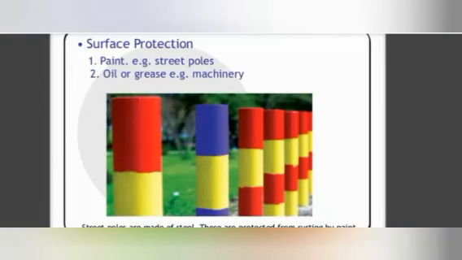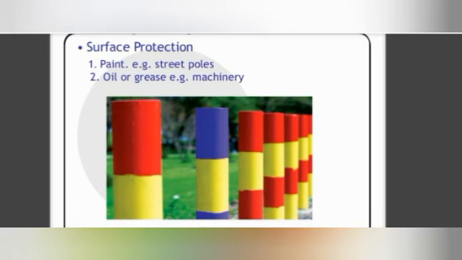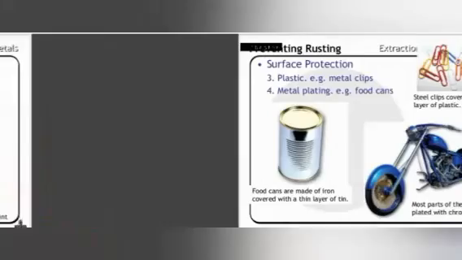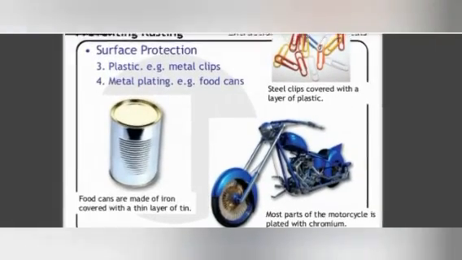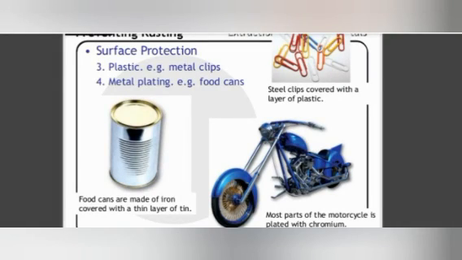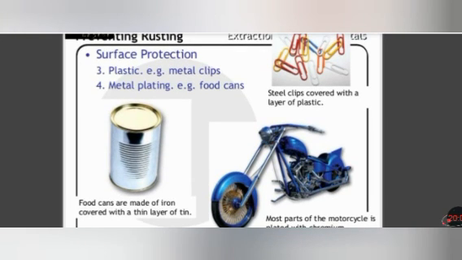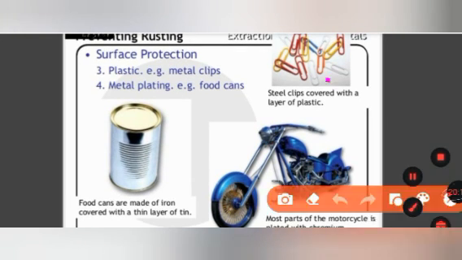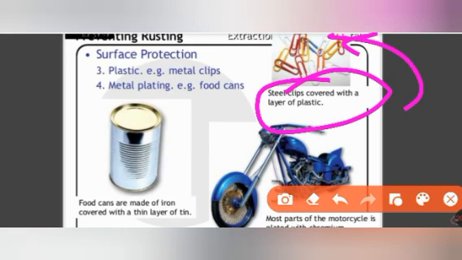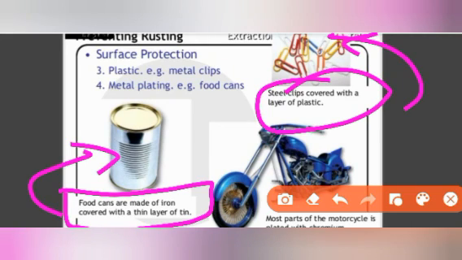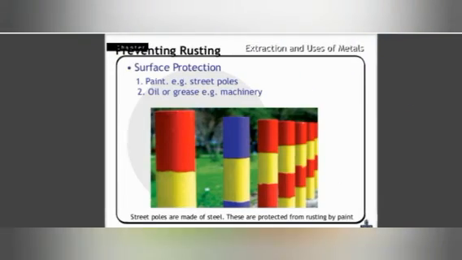We can do surface protection by painting, by oiling, by greasing. So you can see we are applying paint. Then surface protection we can do by plastic coating, by metal plating, and by using polish. Okay. So you can see here steel clips covered with a layer of plastic so that they will not rust. Food cans are made of iron covered with a thin layer of tin. Most parts of the motorcycle are plated with chromium so that they will not rust.